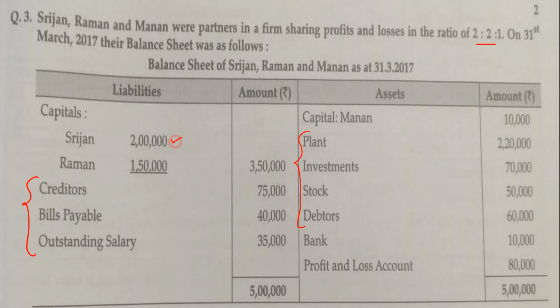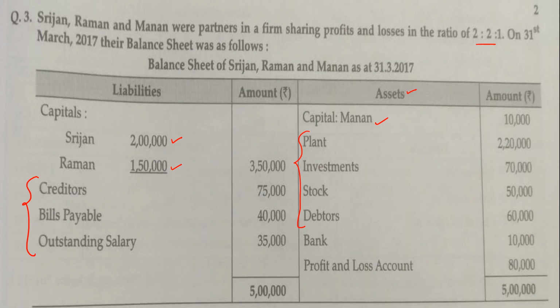We are going to take the opening balance of the capital of the partners. Srijan and Raman have credit balances, so these two amounts will come on the credit side of the partners' capital account, whereas Manan has a capital balance on the asset side of the balance sheet, so it is a debit balance and would come on the debit side.